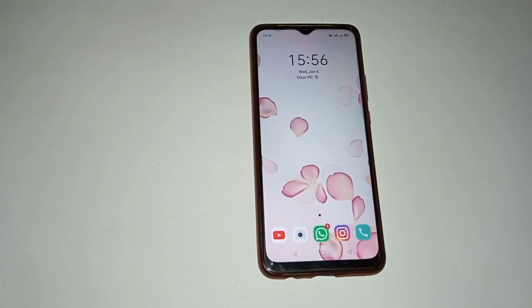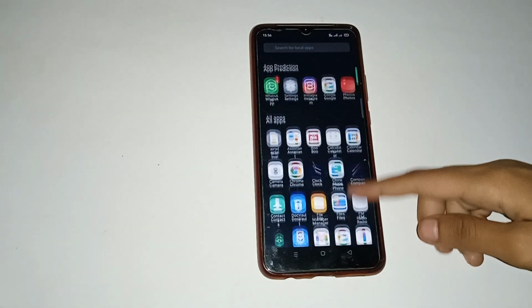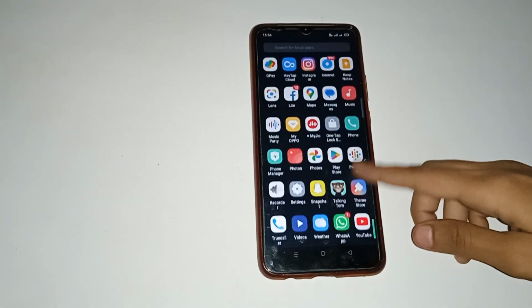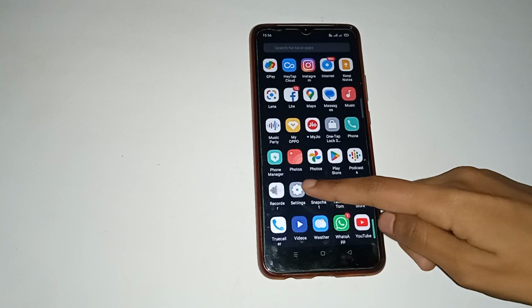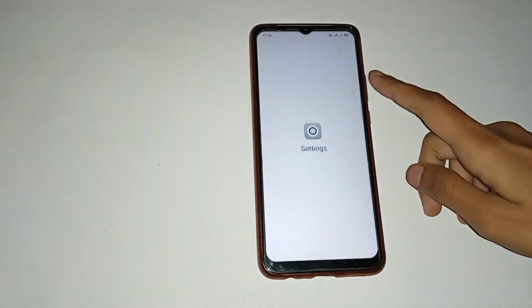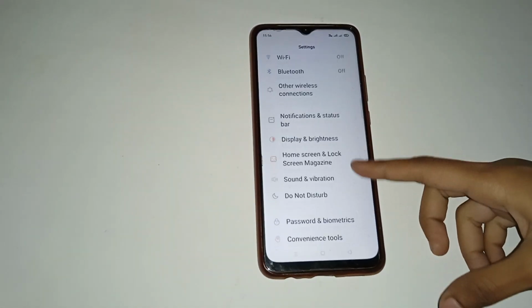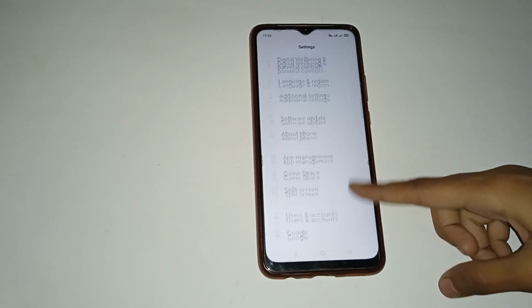Firstly, you have to see we already have an Oppo mobile phone. Then you have to see different types of app icons in your Oppo mobile phone. Then you have to move up and you will see many more options. So firstly, click on the Settings icon. Then you will see many more options in that.